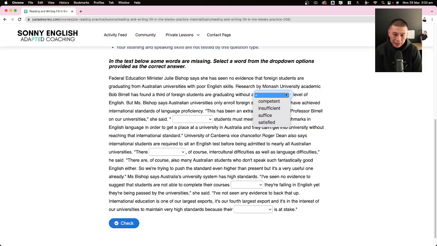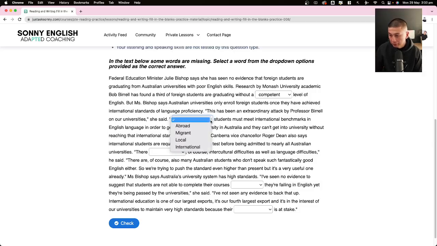This one right here is going to be a collocation. Hopefully it jumps out at you because they're talking about a level of English. One of these words should jump out at you because if you know you have to take the PTE, it says it in there. Why? It tells you why you need to take the PTE: the government wants to know if you have a competent level of English. Can you fit into society? Can you speak English? Competent. That would be the collocation.